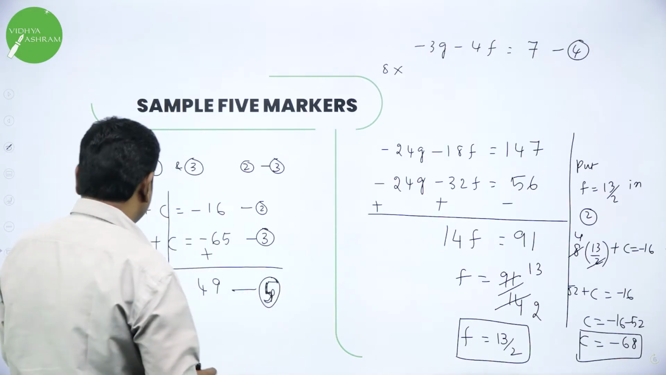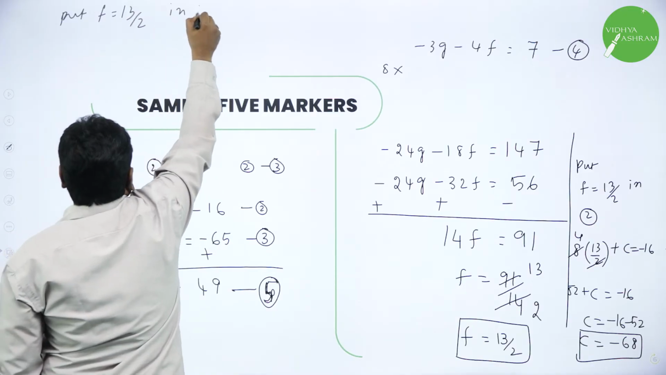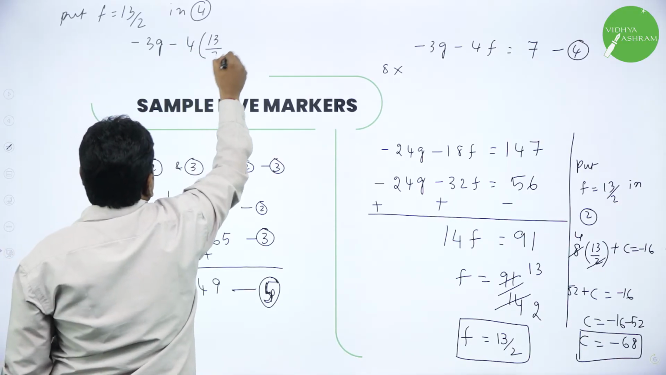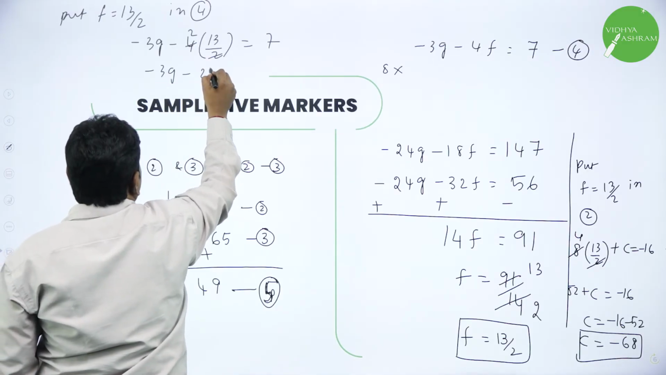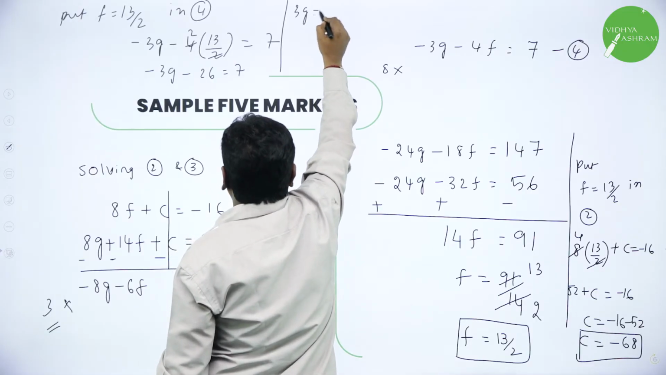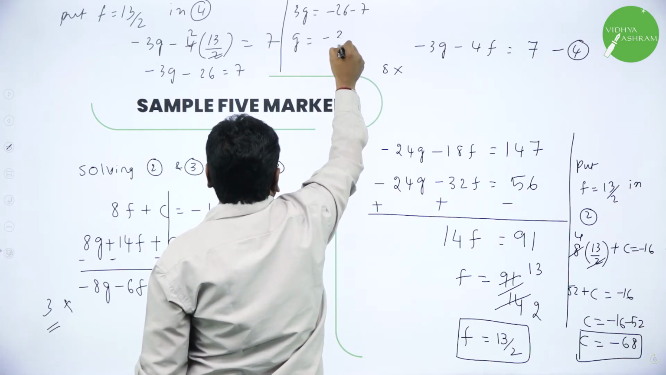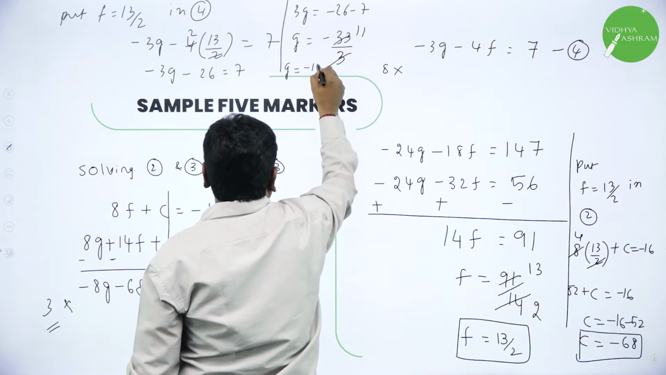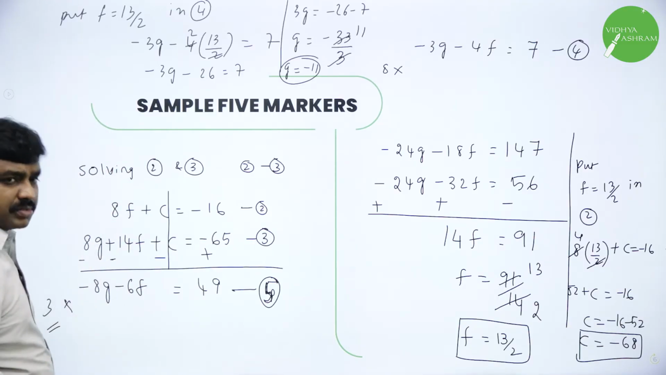Now substitute F and C to get G. Put F equal to 13 by 2 in equation 4. What is equation 4? Minus 3G minus 4F. F is 13 by 2, equal to 7. 2 1s are 2, 2 2s are. So minus 3G minus 26 is equal to 7. Rearrange it, 3G goes that side. 3G is equal to minus 26 minus 7. G is minus 33 divided by 3, that is minus 11. So G you got minus 11. So you got G, F, C: G minus 11, F 13 by 2, C minus 68.